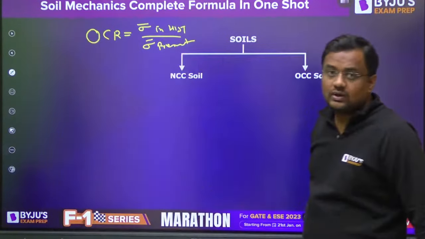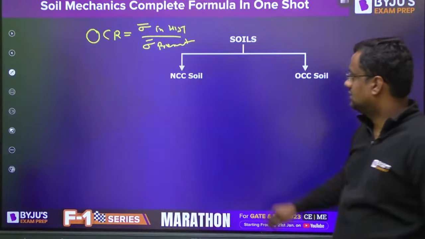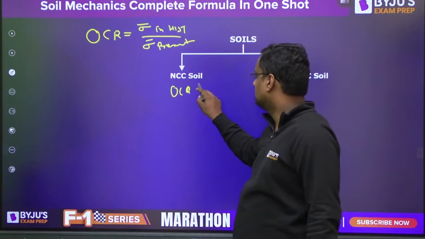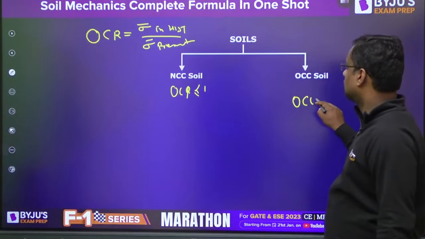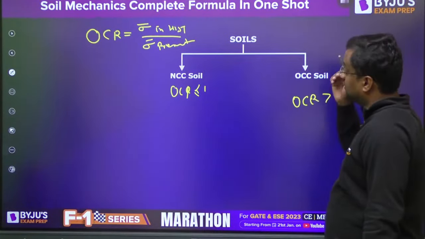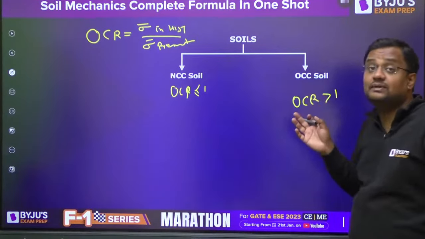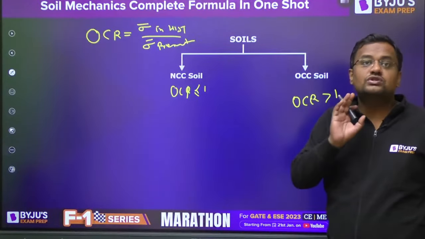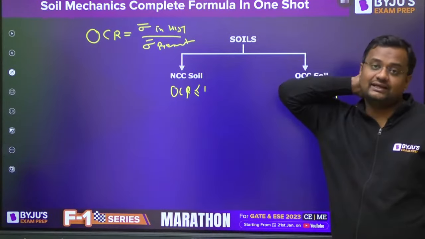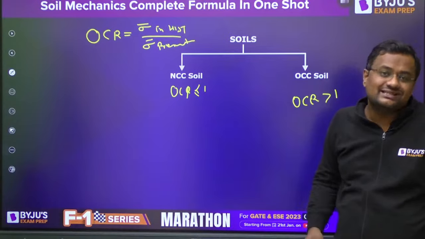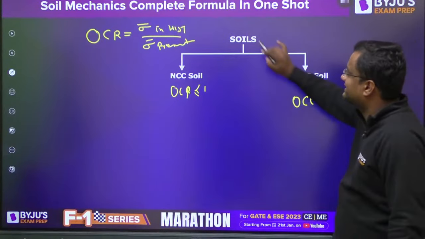Okay, so NC soil has OCR value less than or equal to 1. OC soil has OCR value greater than 1. OC soil means that the stress you have applied right now is nothing as compared to what was acted by history.